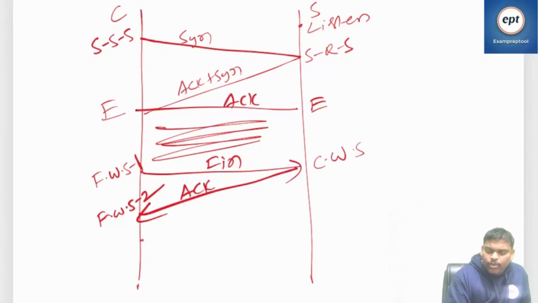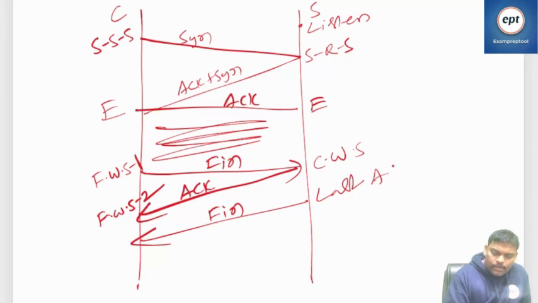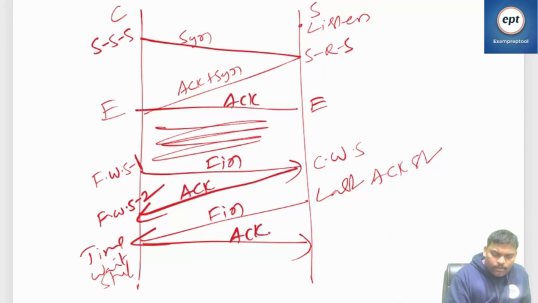Everything is fine. After some point of time, the server will send FIN again. Then the close wait state is over and it is the last ACK state. FIN wait state 2 is over, and the client goes to the time wait state. Then it will send the ACK, and the server goes to the closed state.